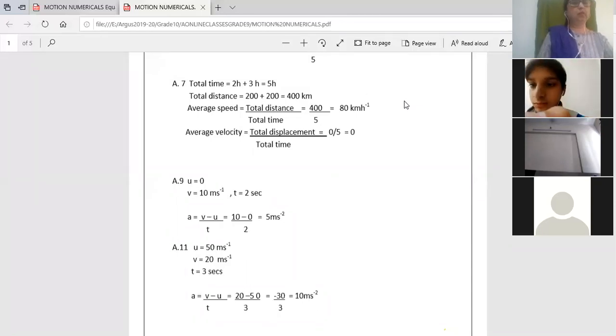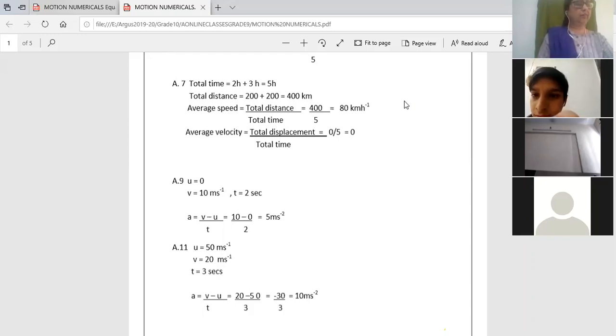Let me do the 9th one. When I explain, nobody will speak, just listen carefully. You all know what U stands for. Again, I will repeat. U stands for initial velocity, V stands for the final velocity, A is acceleration, and T is time.